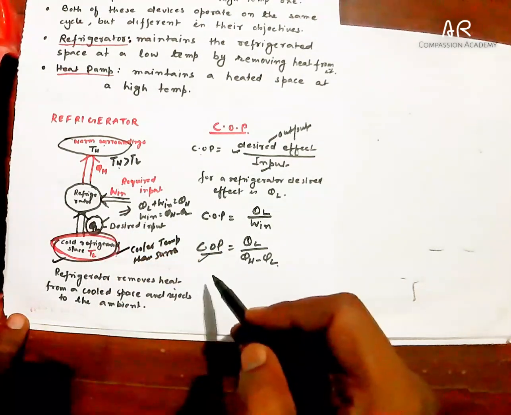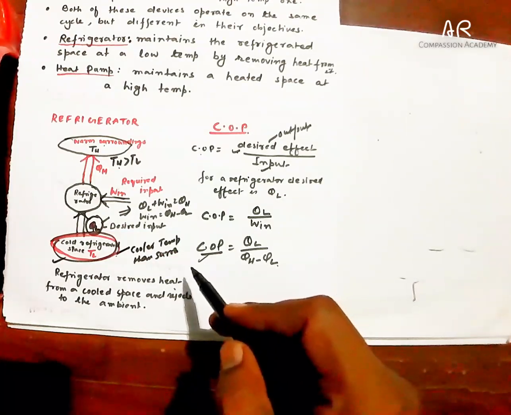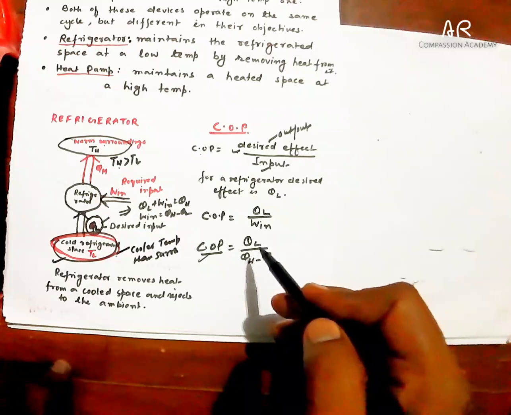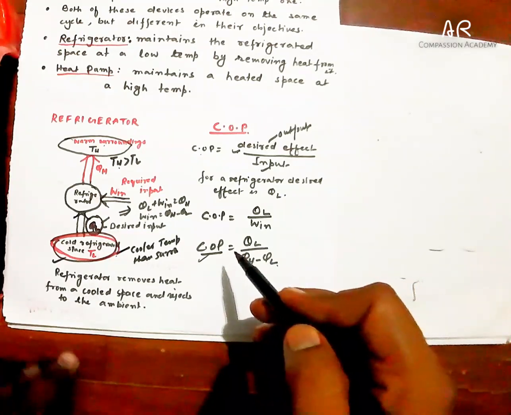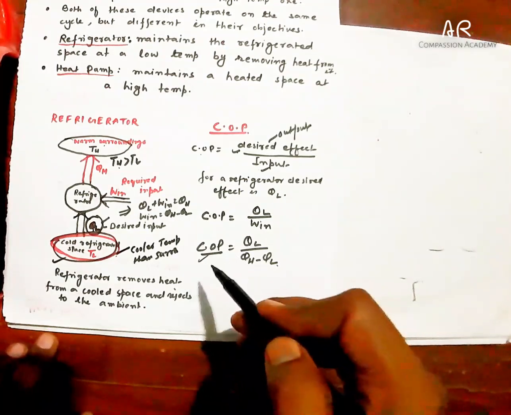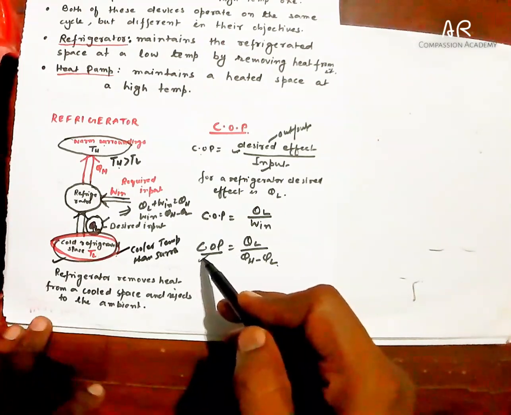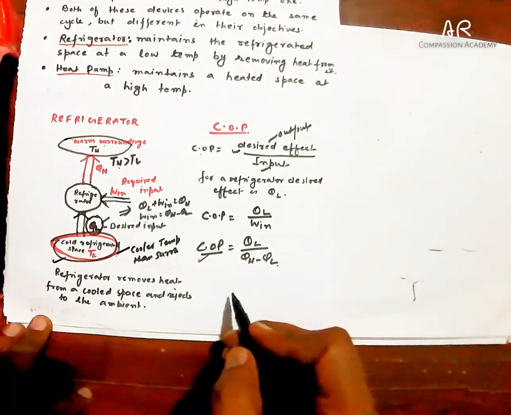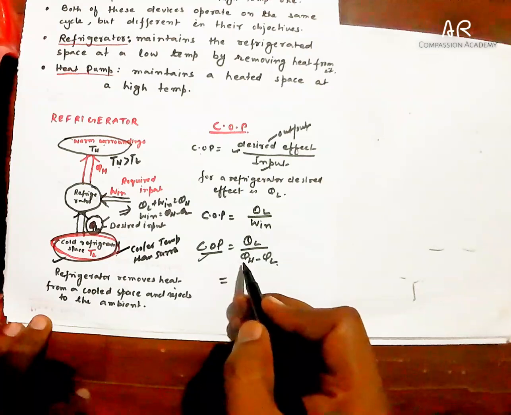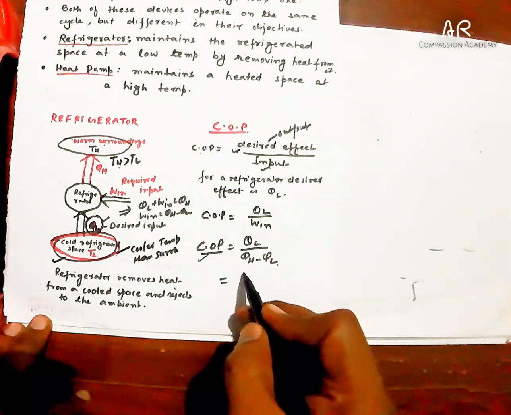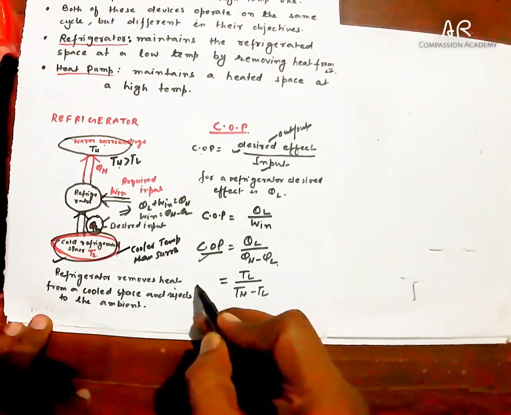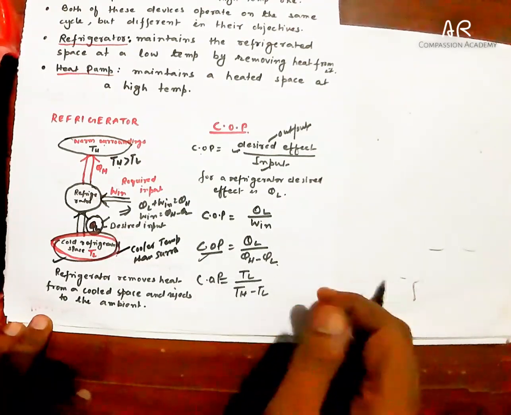So COP will become greater than 1 in the case of heat pump or refrigerator, and we know that efficiency is always less than 1. So we will not write efficiency, we will write coefficient of performance. And if you write it in terms of temperature, it becomes TL divided by TH minus TL. That is the COP of refrigerator.